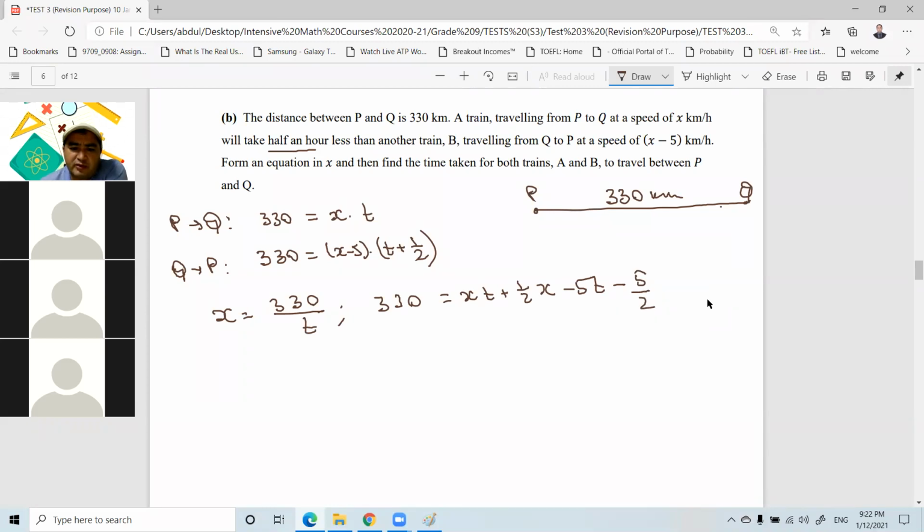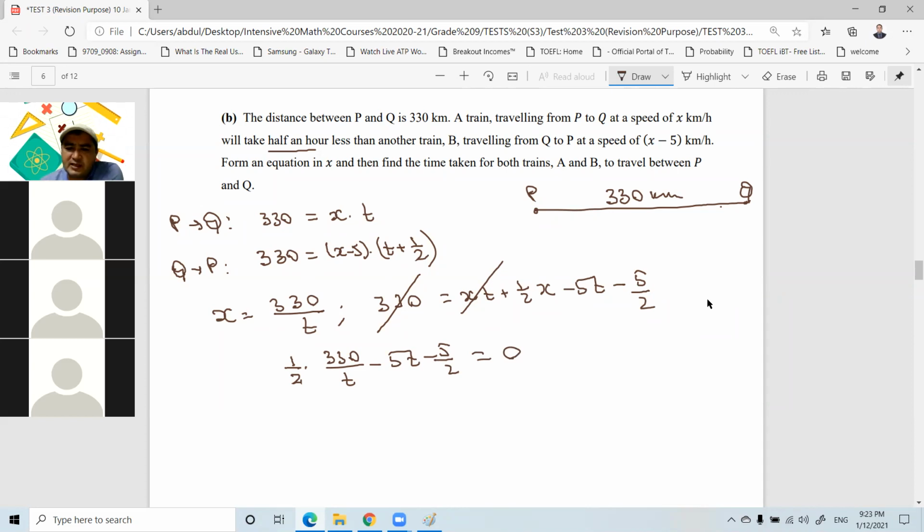So XT equals 330. Now they cancel out each other. So I'm going to form an equation in T. So here we have 1 over 2 times X. What is X? That is 330 over T. Minus, here we have 5T minus 5 over 2. That's equal to 0.